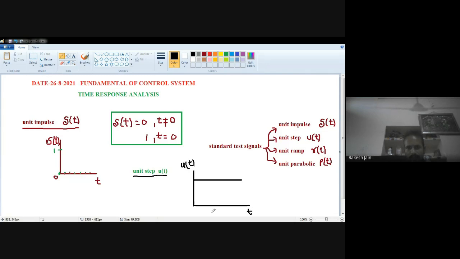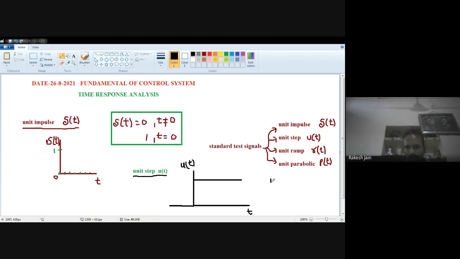So what we see is that the unit step signal is always equal to 1 whenever t is equal to 0 or greater than 0. If t is less than 0, for example here on the left hand side, where we consider that t is less than 0, u(t) is 0. This is the time of t which is less than 0.